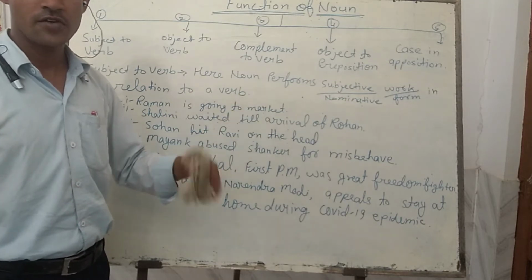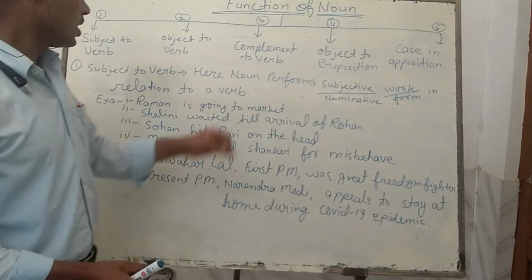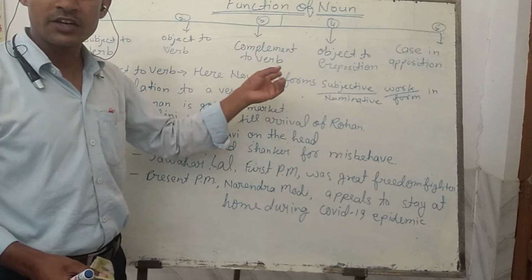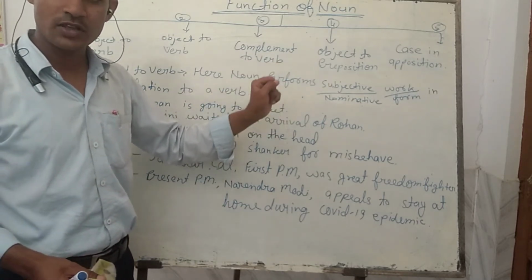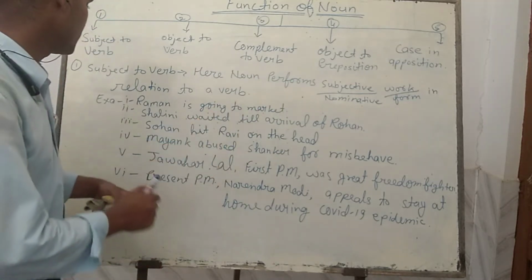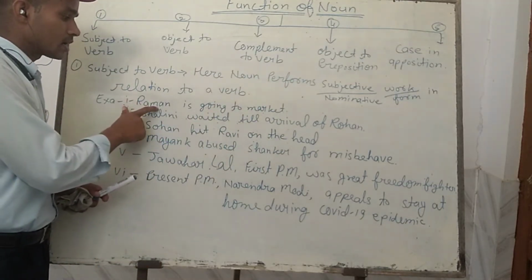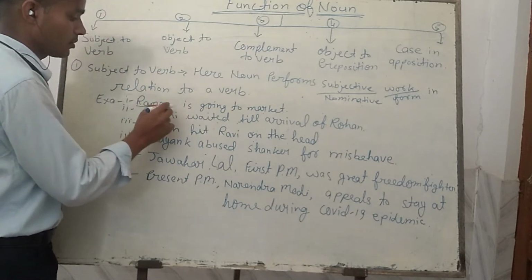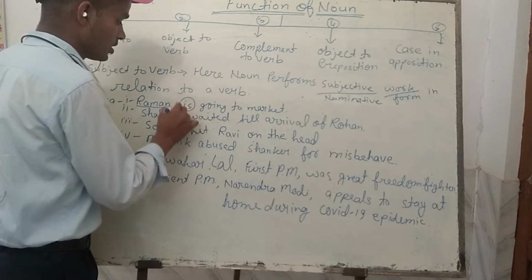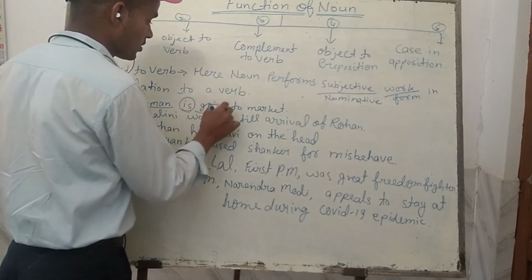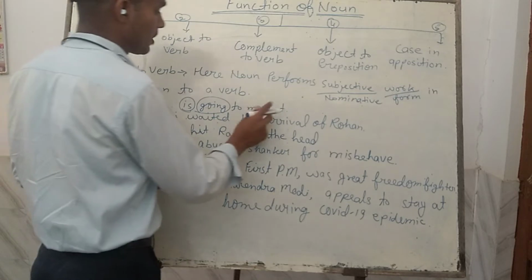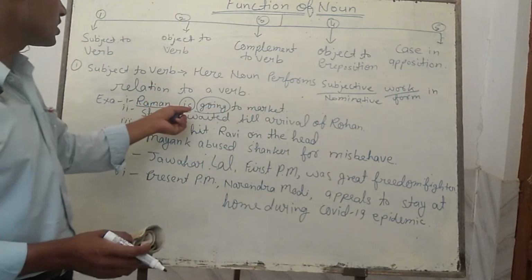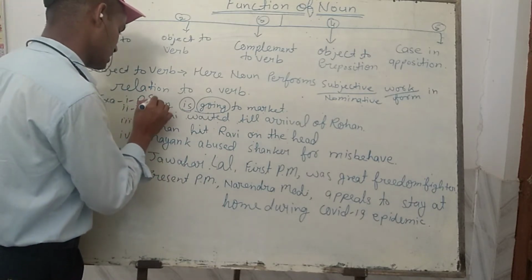In other words, we can say that the verb tells about its doer, and that form of doer is called the subject. For example, in example number 1, you can see Raman is going to market. Here Raman is the noun, subject form, underlined, and is the auxiliary, a helping verb, and going is the main verb. To the market is here the adverb of place or complement, that doesn't matter here. But here the noun is at the place of subject, that is, in the subjective mood.